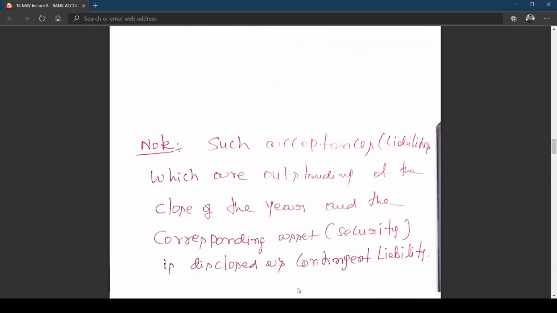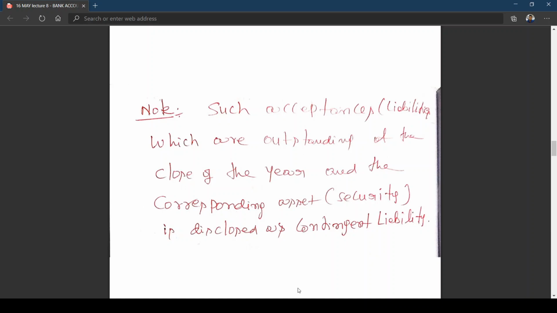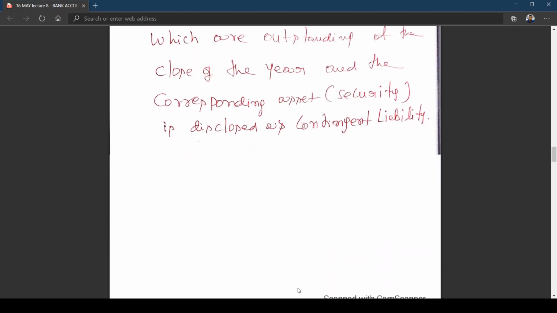Such acceptance liabilities which are outstanding at the close of the year, and the corresponding asset security, are disclosed as a contingent liability. It is a liability to the bank, and they also have security, that is, a corresponding asset as security towards the contingent liability. Is this clear? This is to be disclosed as a contingent liability in the balance sheet.